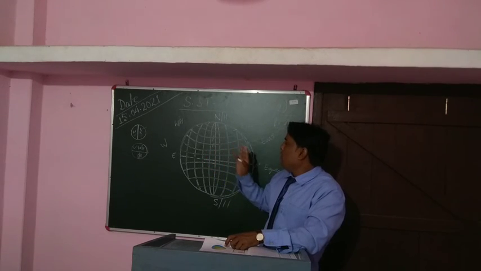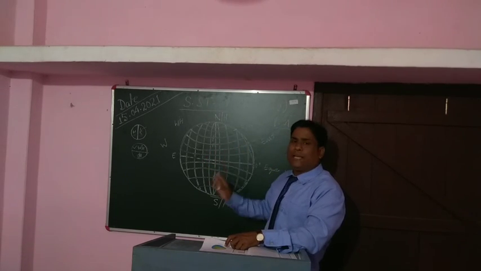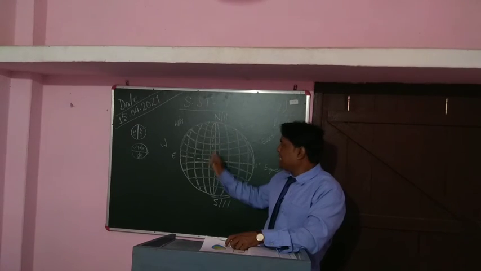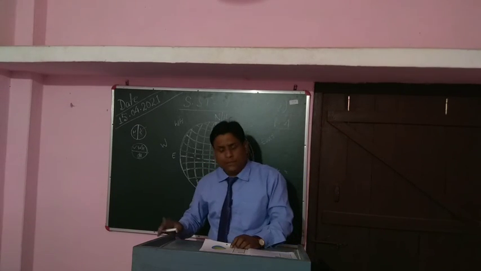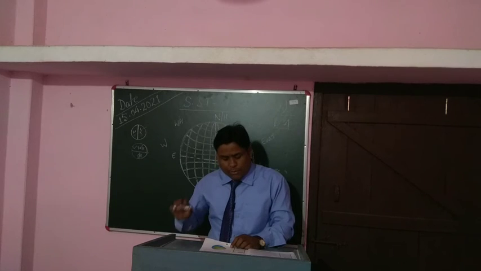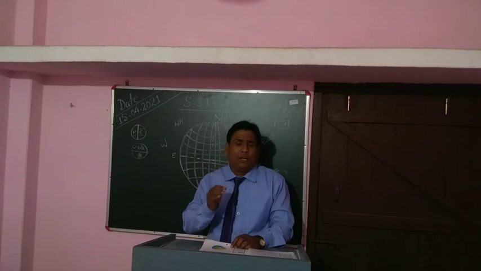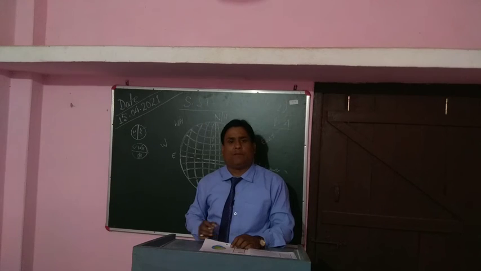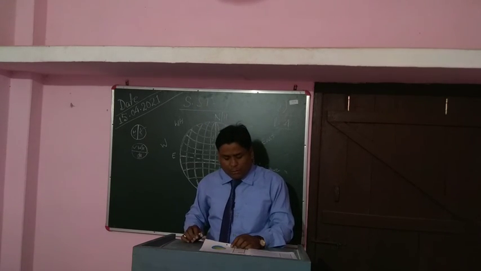Just to help people find a place on the earth's surface, these grids are taken in use. They are able to provide the exact location of a place on the surface of the earth. Got my point? So this is known as the global grid.